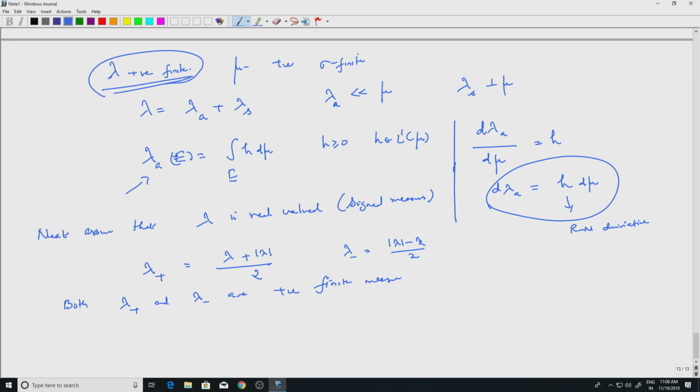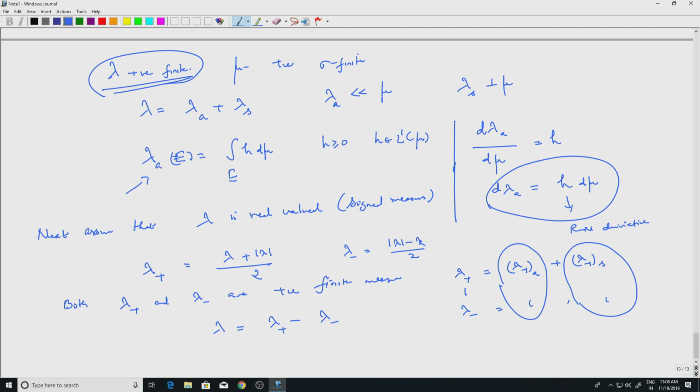Okay. So the theorem applies. So I can write lambda plus as lambda plus the absolutely continuous part plus lambda plus the singular part, right. Similarly lambda minus also will have. So lambda is given by, that is a real measure, lambda plus minus lambda minus. So when I subtract, I am going to get the difference of two absolutely continuous measures, which is also absolutely continuous, and the difference of two mutually singular measures with respect to mu. So that will still be mutually singular with respect to mu, right.